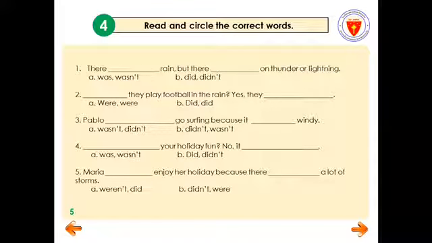Okay, so what do you think? Okay, the correct answer is letter A. So you have to circle the correct words. So the correct words are was and wasn't. So there was rain, but there wasn't on thunder or lightning. So that is example number 1. So you have to do 2, 3, 4, and 5 by yourself.